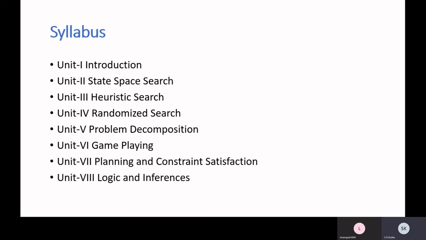Then unit 7 is on planning and constraint satisfaction. In this unit 7, we will study how AI can be used for solving more complex problems, like robotics kind of problems, or consider the problem of designing a timetable with software.